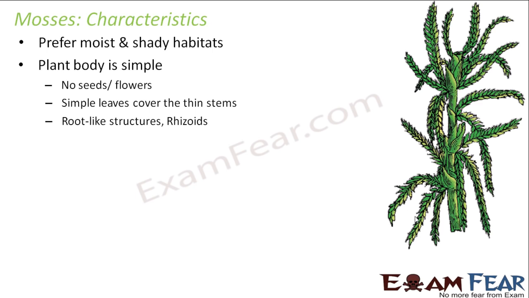So here the plant body is simple, no seeds, no flowers, simple leaves covered with thin stems. Root-like structures called rhizoids are present. So even here rhizoids are present which help in anchoring, and they also help in conduction of water and nutrients throughout the plant. Simple leaves are present along with thin stems. Now these leaves can perform the process of photosynthesis, and therefore they are autotrophic.